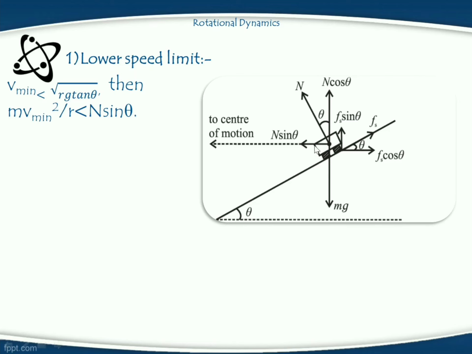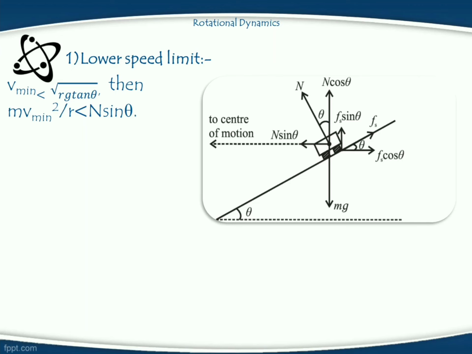But at this time, there is another force, known as the force of friction, which arises between the tires of the vehicle and the road surface, and this force of friction opposes the relative motion of the vehicle. Hence, the direction of the force of friction is along the inclination and directed in the upward direction. This force of friction is divided into two mutually perpendicular components, Fs sin theta and Fs cos theta. The vertical component is Fs sin theta and the horizontal component is Fs cos theta.